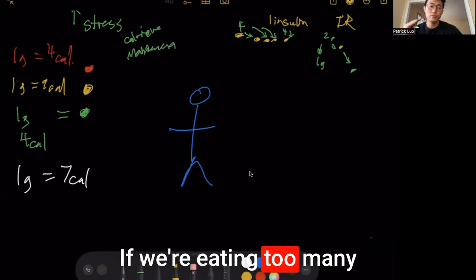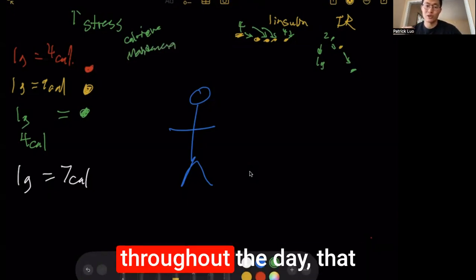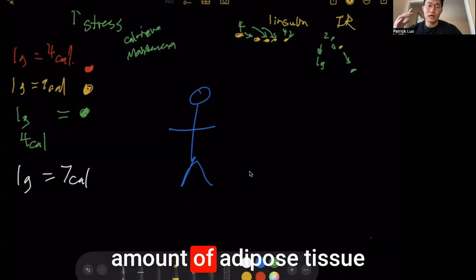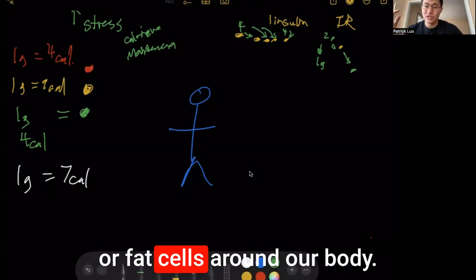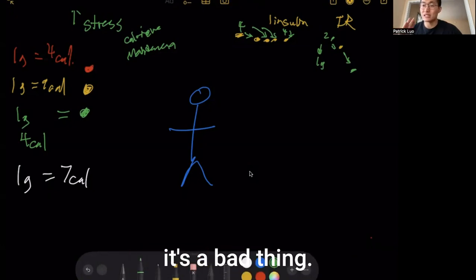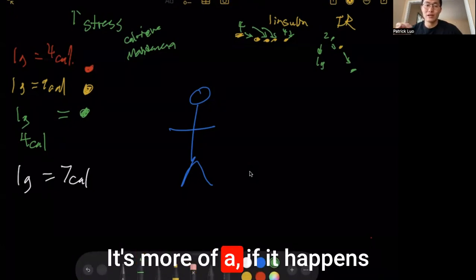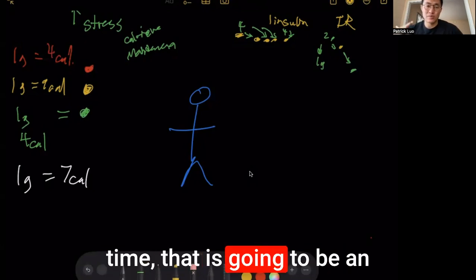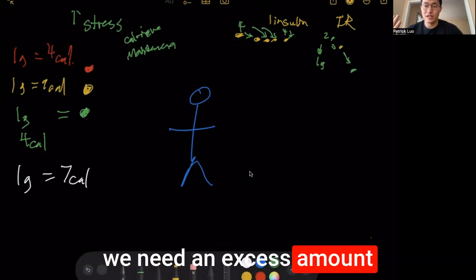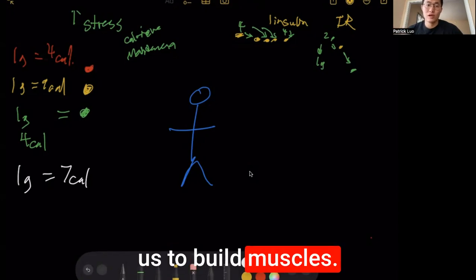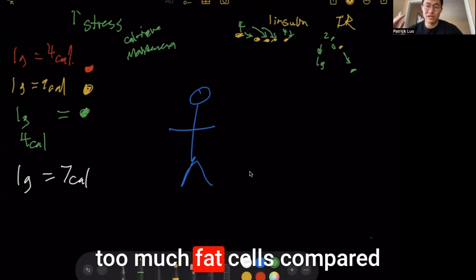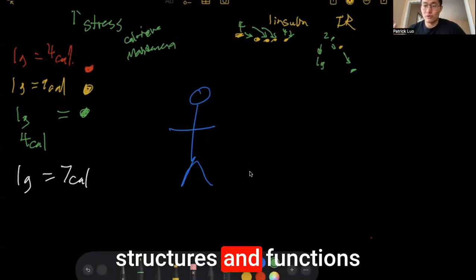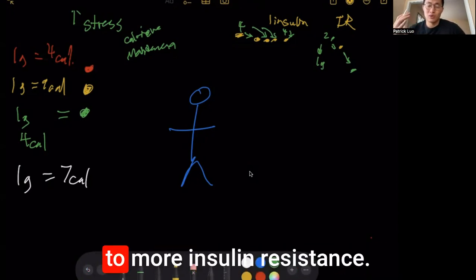If we are eating too many calories compared to how much we're burning throughout the day, that can actually increase the amount of adipose tissue or fat cells around our body. Again, I'm not saying it's a bad thing. It's more that if it happens for too long a period of time, that is going to be an issue, because sometimes we need an excess amount of calories in order to build muscles. However, if we're building too many fat cells compared to the muscles or the other structures and functions within our body, that can lead to more insulin resistance.